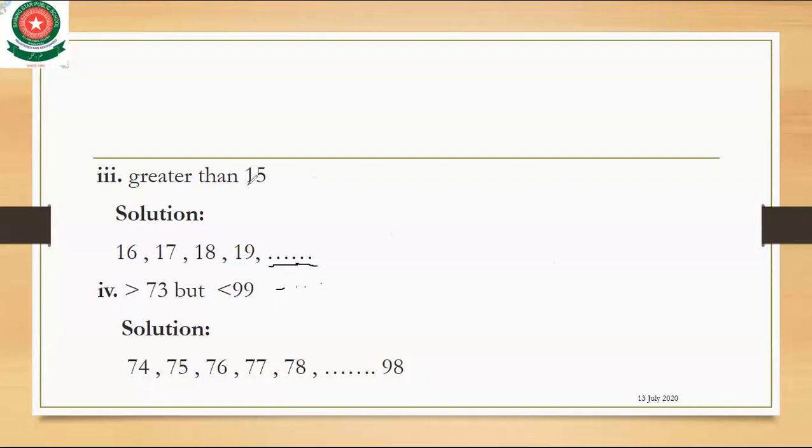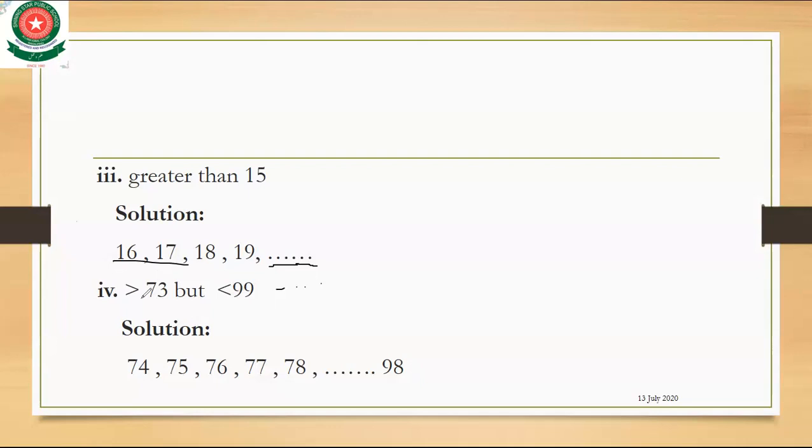They only tell that you can start with the number which is greater than 15. So the number which is greater than 15 is 16, 17, 18, 19 and so on, infinity. You can't count them. Okay, come to the fourth part.